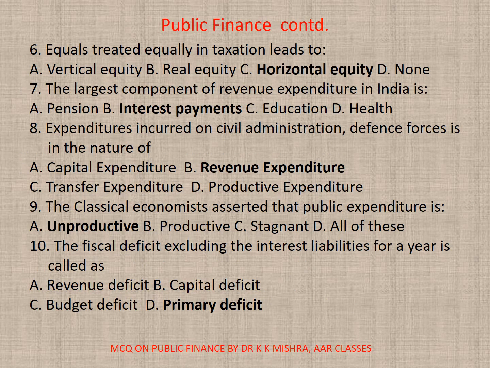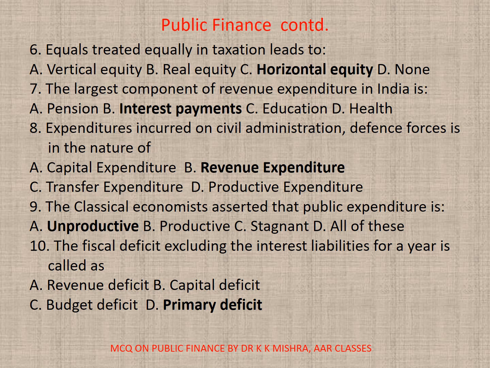Income. 6. Equals treated equally in taxation leads to A. Vertical equity, B. Real equity, C. Horizontal equity, or D. None. The correct option is C. Horizontal equity. 7. The largest component of revenue expenditure in India is A. Pension, B. Interest payments, C. Education, or D. Health. The correct option is B.